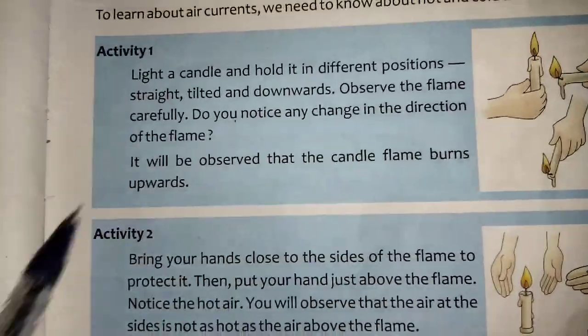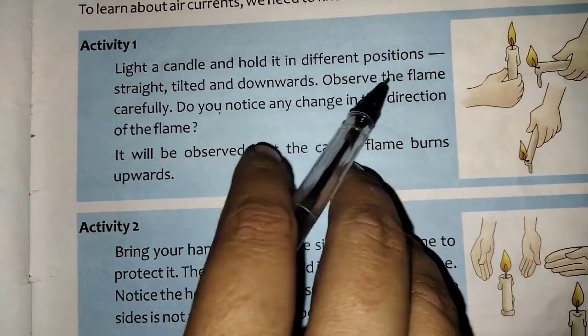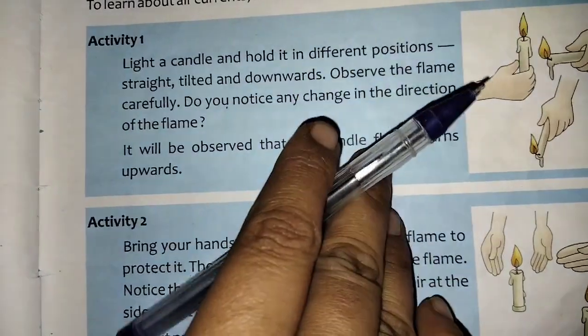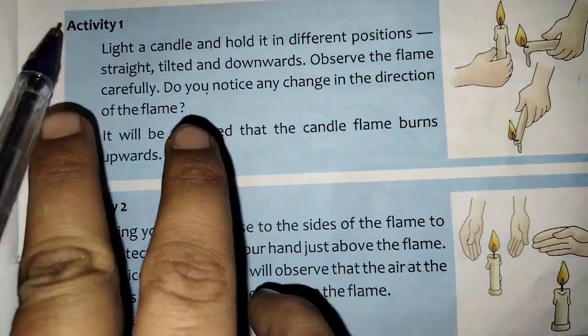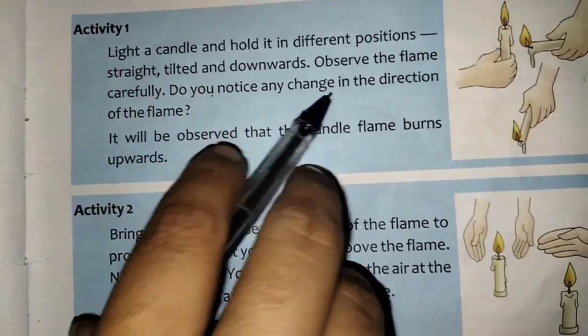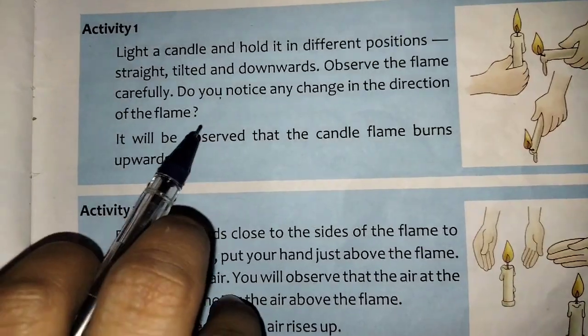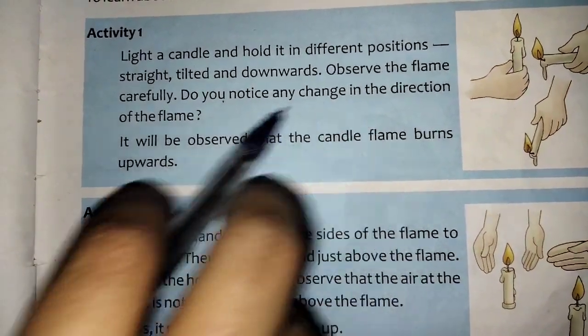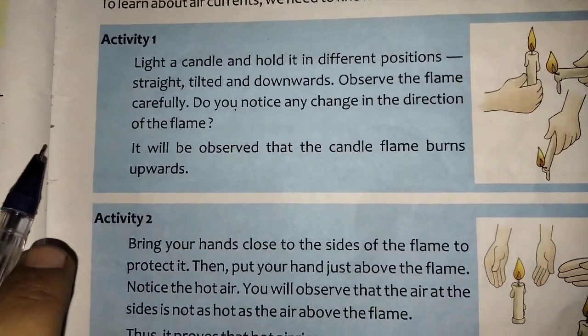Activity 1. You can do this activity. Light a candle and hold it in different positions: straight, tilted and downwards. You have to bend it downwards. Observe the flame carefully. Do you notice any change in the direction of the flame? You can notice the direction of the flame.